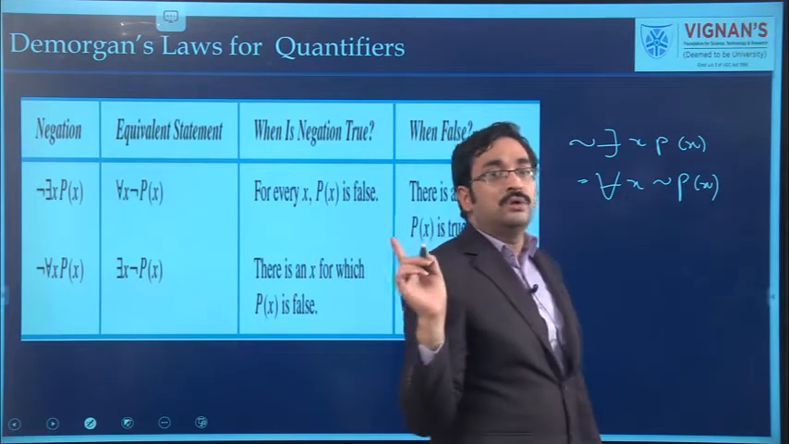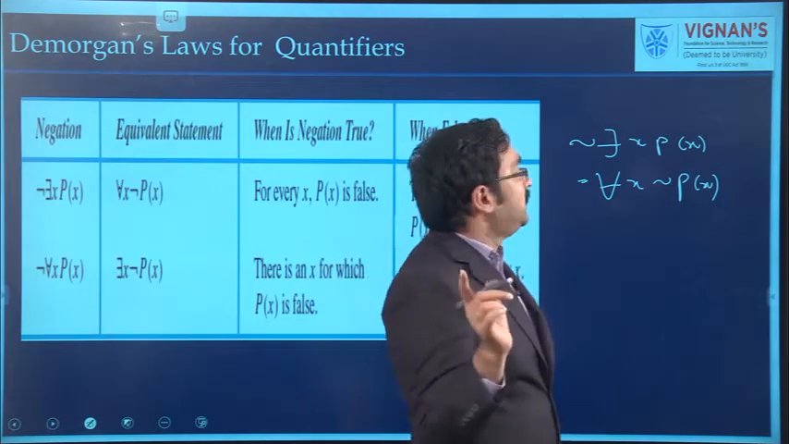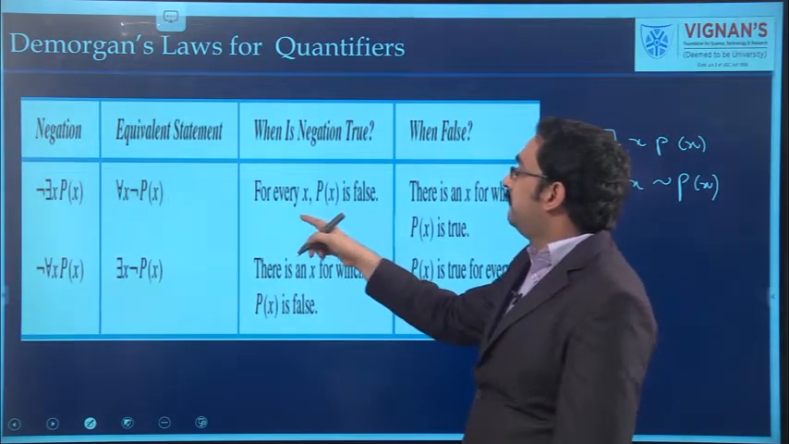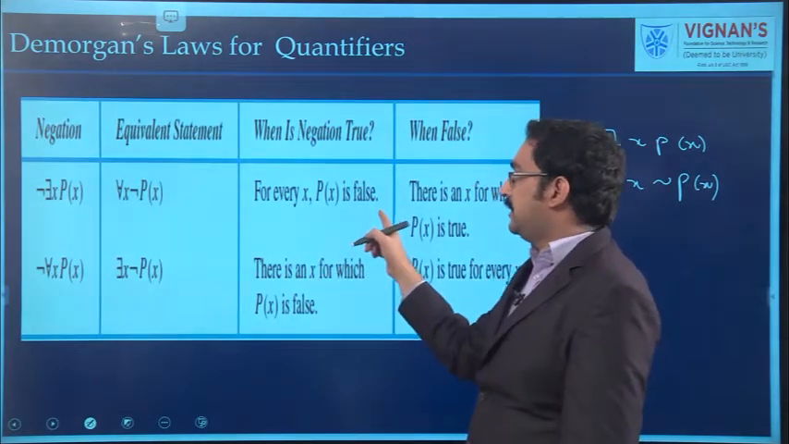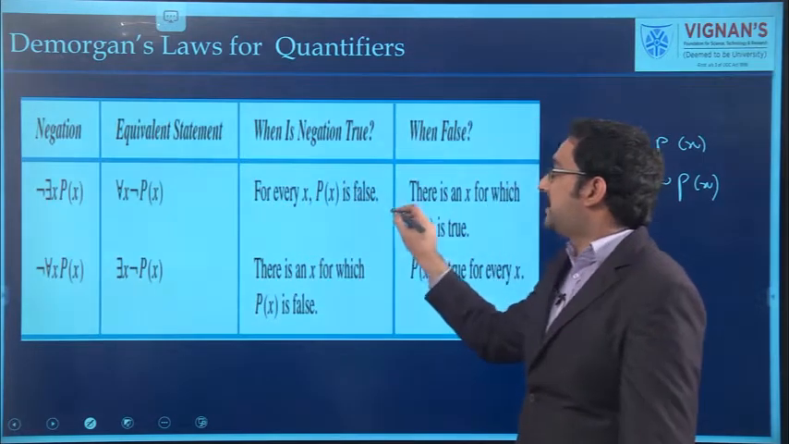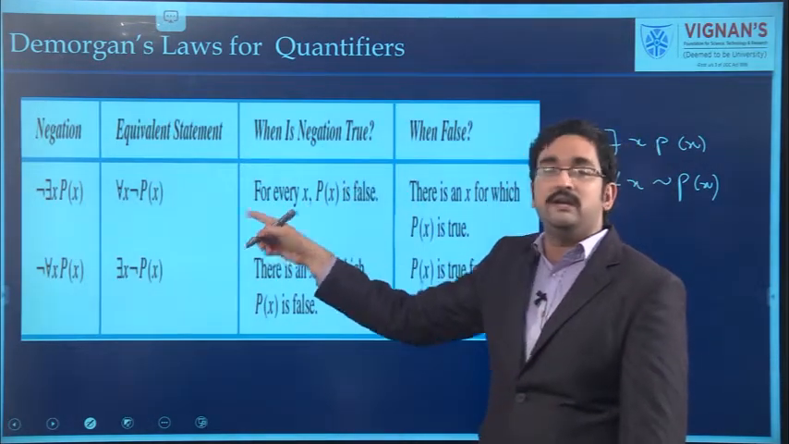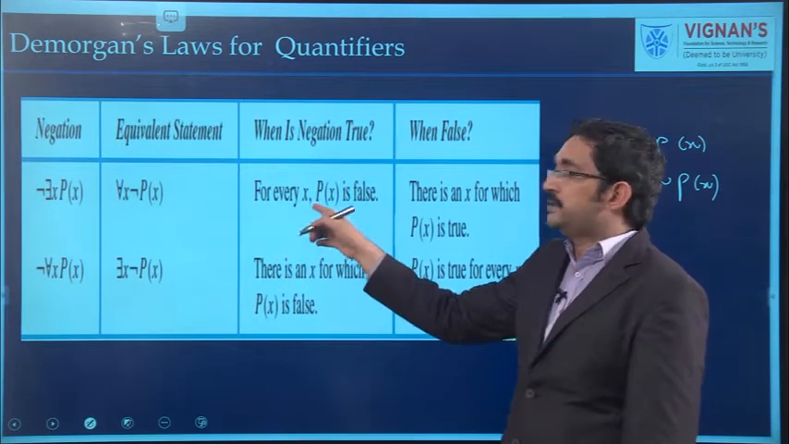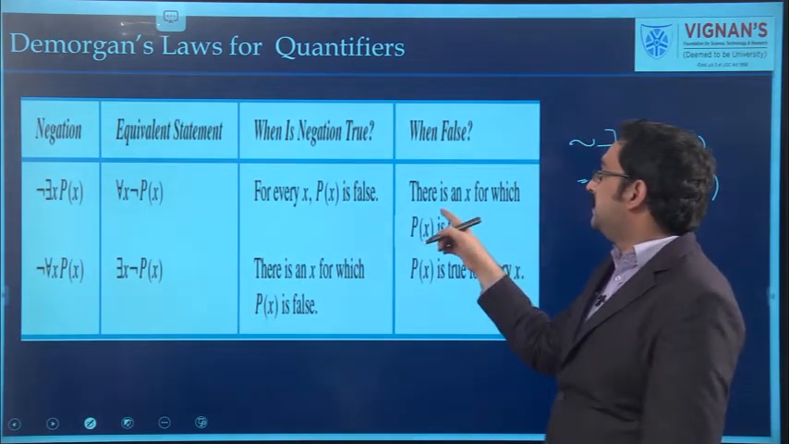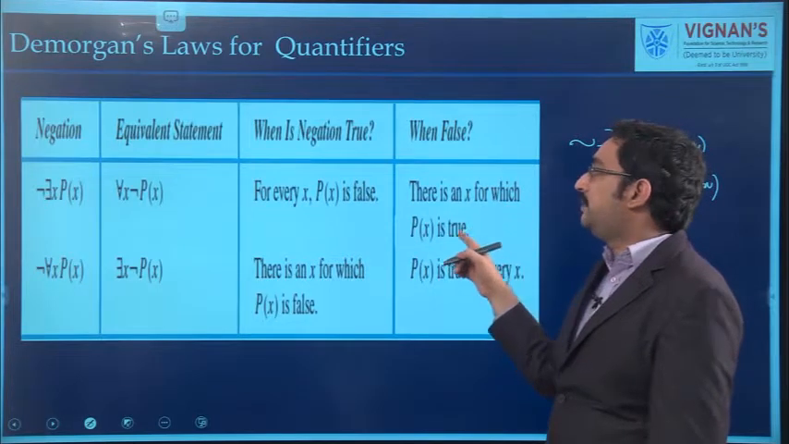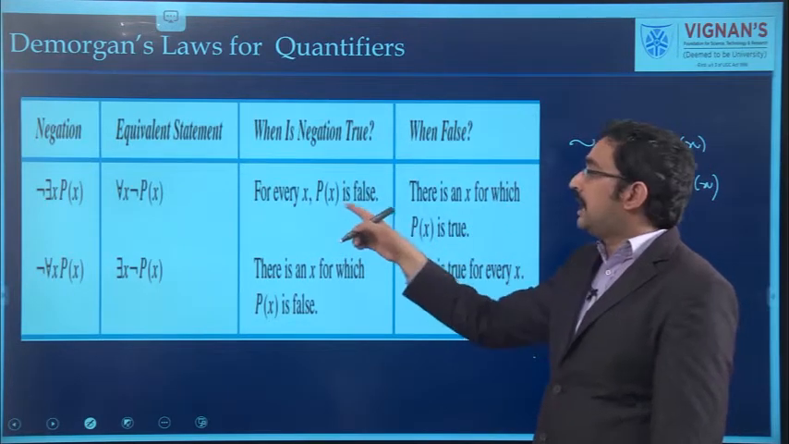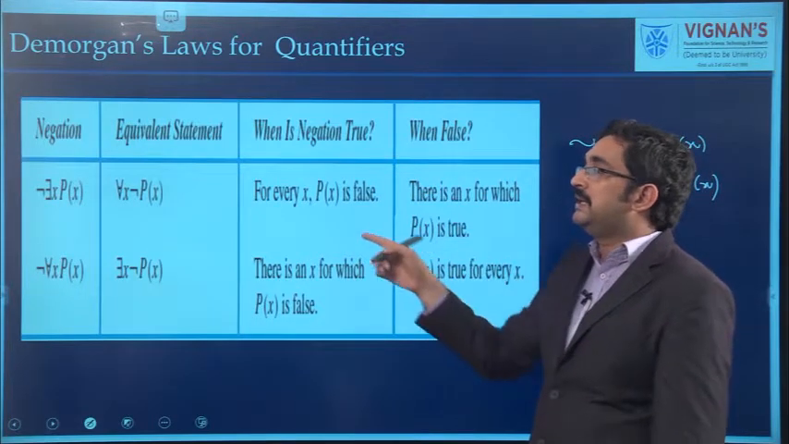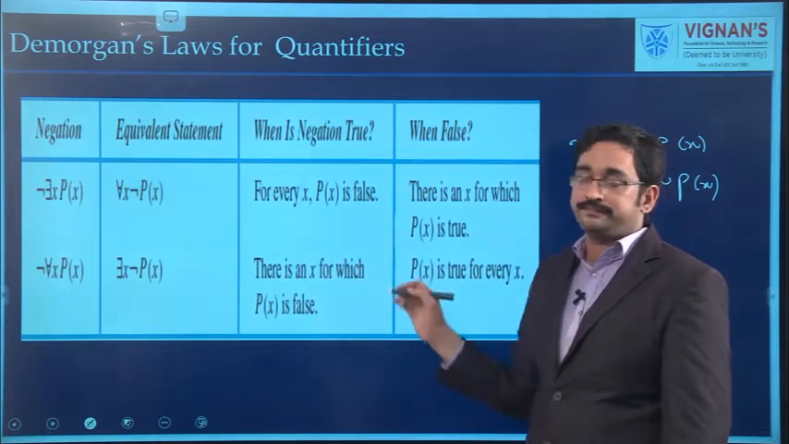So, when will it be true and when will it be false? When it is true means the exact translation of that statement: for every x, P of x is false. If this condition is satisfied, we can say that the given statement is true. When it is false means the opposite of this: there is some x for which P of x is true. If this condition is satisfied, then we can say that the given statement is false.